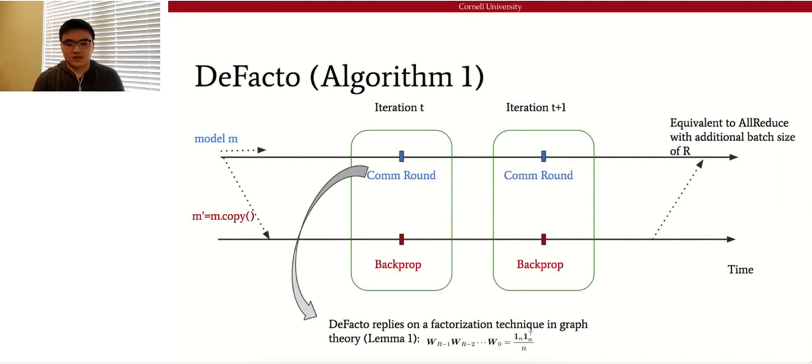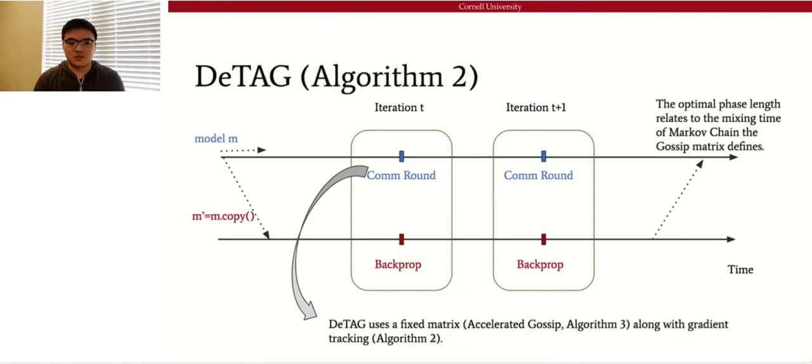So can we make the system decentralized in all three layers? This comes to our algorithm 2, which we call DeTAG. If we replace the communication round directly with a fixed matrix, it does not lead to optimal complexity. In the paper, we discussed using two more techniques. One is accelerated gossip, which is shown in algorithm 3, and the other is gradient tracking, which is shown in algorithm 2.